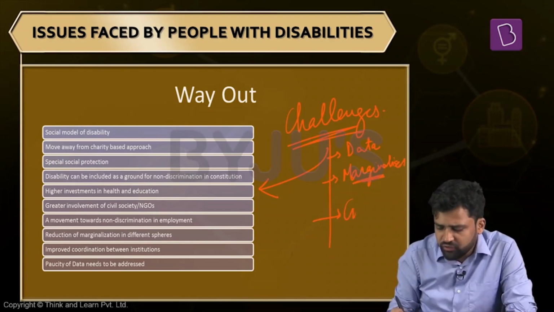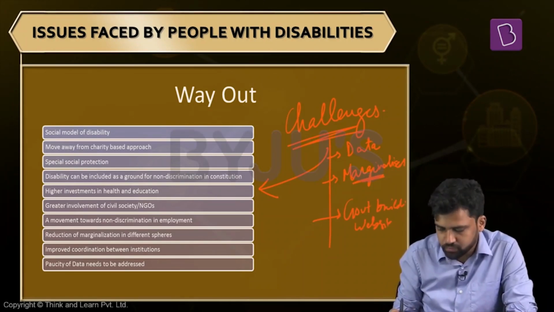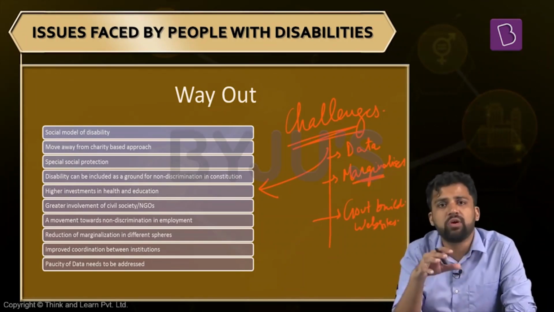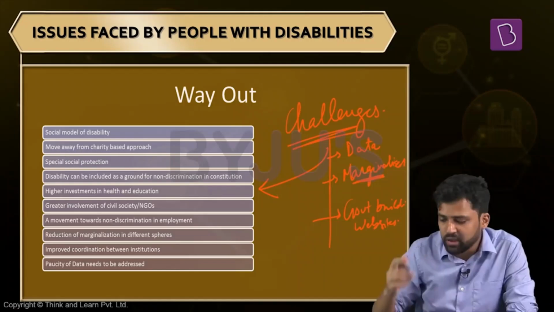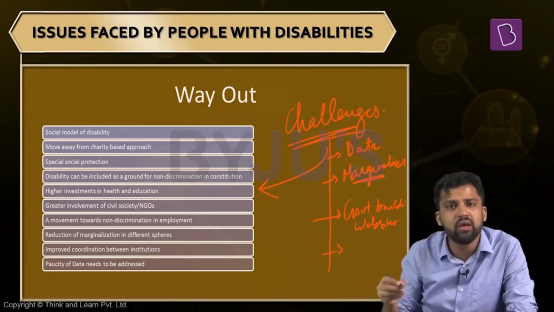Apart from that, different government buildings and websites are also not disabled friendly. So in case a person with disability wants to access government services, or wants to give their own constructive feedback, we might not be able to take that because our institutions are not disabled friendly.